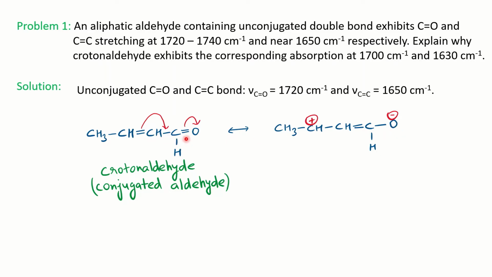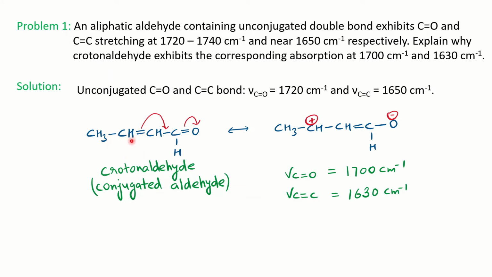So you can see here the effect of conjugation on the carbonyl bond: in this structure the carbonyl has a double bond, while its resonating structure brings single bond characteristic to it. It means the strength of the bond decreases. Double bond strength is higher than single bond, so the bond weakens, therefore the frequency reduces. From 1720 or 1740 to 1700 it reduced because the strength of the bond decreases.